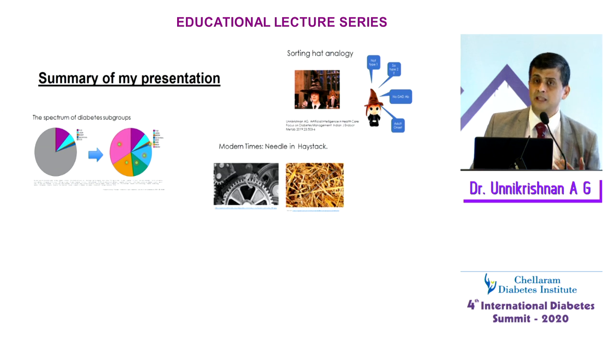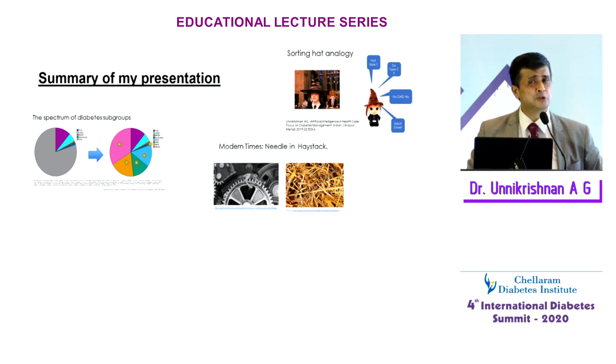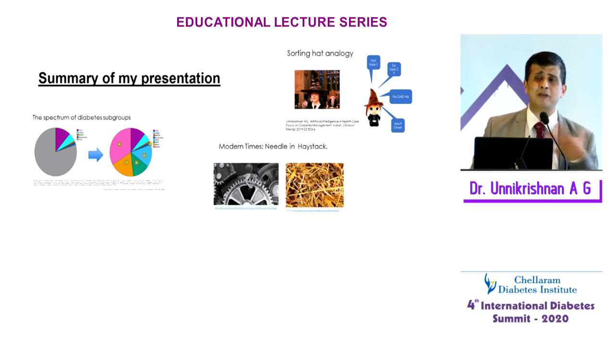I showed you the example of modern times where technology is transforming, but is it transforming things for the better? They say that in Japan, they use robots for elderly care, and robots also give artificial empathy. Can empathy be artificial? People say that robots can give artificial empathy, but is our empathy always true or is it artificial? If you have a busy OPD and you're seeing your 150th patient of the day, you will have to show empathy, but inside you have compassion fatigue. So empathy, what the robot gives, may be artificial, but empathy which we give may also be sometimes artificial.